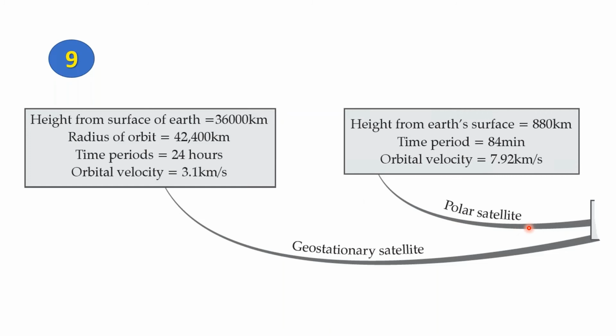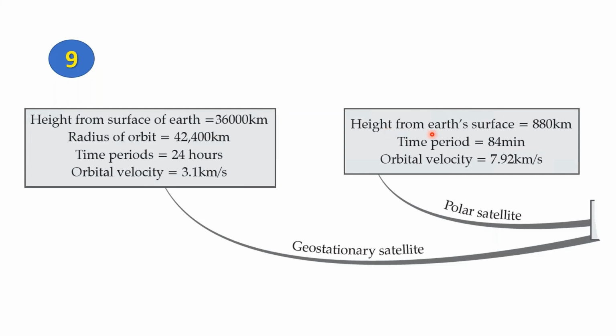Polar satellites are satellites which have an orbit which goes from north to south and back to north and back to south. Now, they cover only a thin slice of the Earth, but the Earth is still moving, and therefore their unique orbit allows them to map out the Earth. So they're used for mapping purposes.